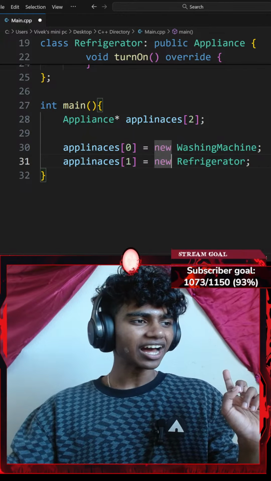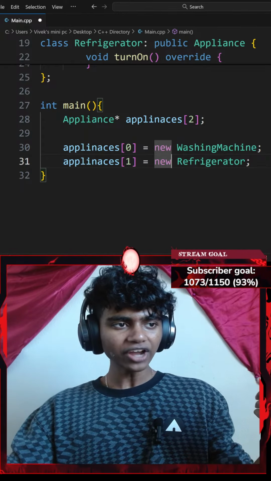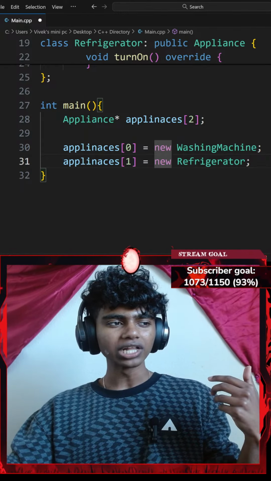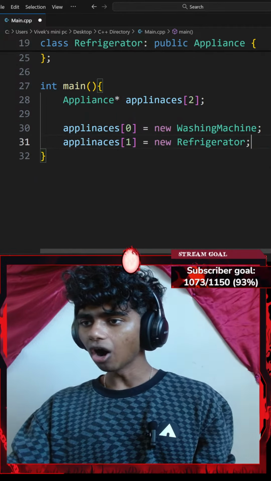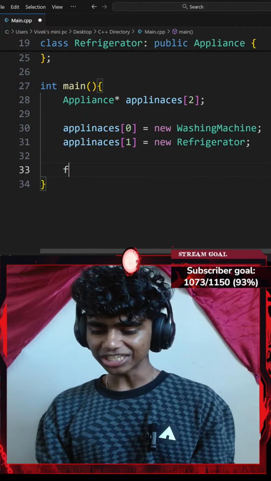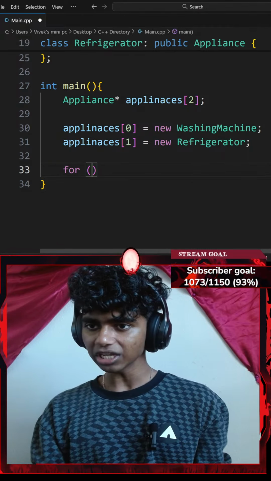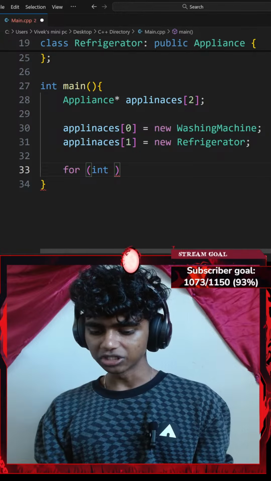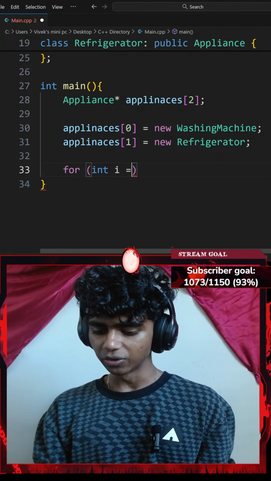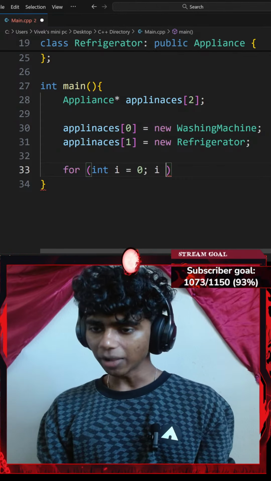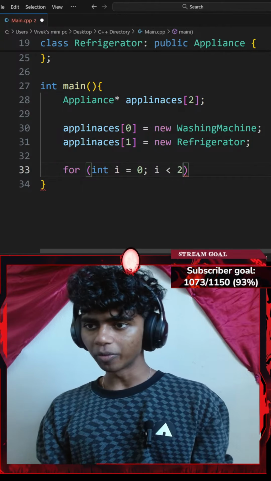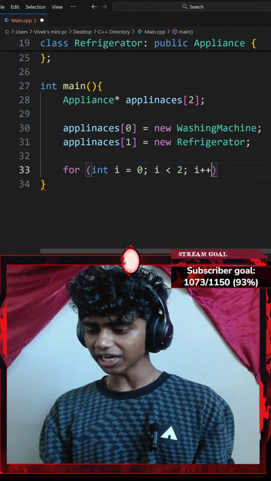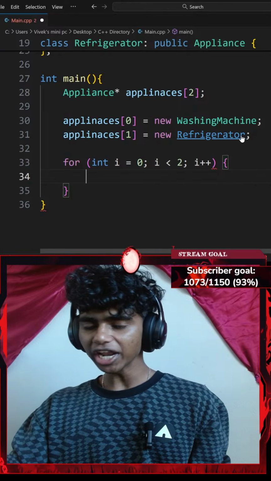Okay, that said, I've got to use new to store their memory addresses. Did that, and then call the turn on for each. To call the turn on method for each, I could go with a for loop. I'm going to use an index-based for loop. So for integer i equals 0, while i is less than 2, my array's size, I'm going to increment i by 1, and then add a pair of curly braces.